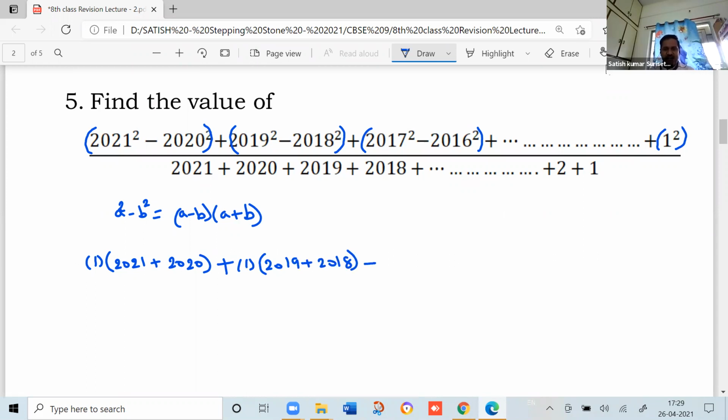Exactly in the same manner, for the third bracket also, it will be 1 into 2017 plus 2016, and so on. The last term will be 1 square, and 1 square value is 1 only.